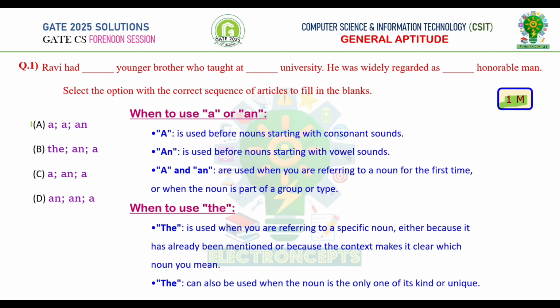Ravi had, the word younger is starting with consonant sound. We need to use a. Who taught at dash university. Here there is nothing specific about university, so we should not use the. We should use a because university is starting with consonant sound. The word honorable is starting with the vowel sound. Therefore we should use an here. Finally, Ravi had a younger brother who taught at a university. He was widely regarded as an honorable man. Therefore, option A is correct.